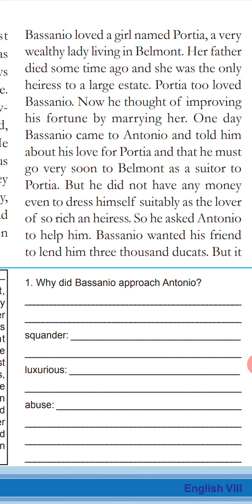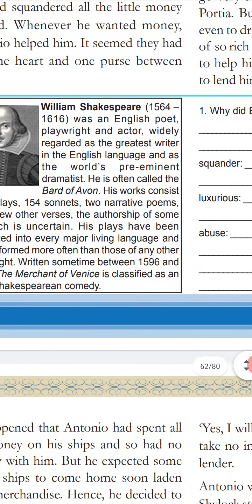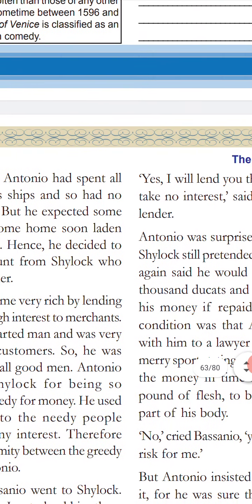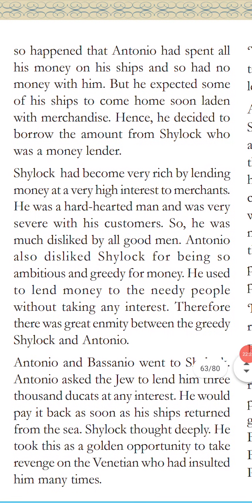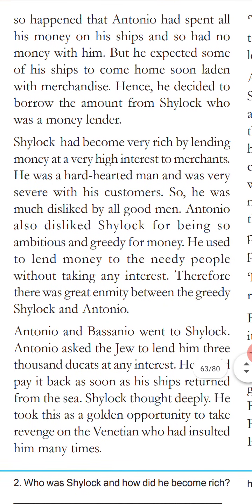That's why Shylock didn't get more profit and more money from the poor. Shylock can't exploit the poor people and their property. That's why he hates Antonio. All right, then this is the situation. Let's see that one. Okay, hence he decided to borrow an amount of money from Shylock. Amount means money here, from Shylock, who was a moneylender.